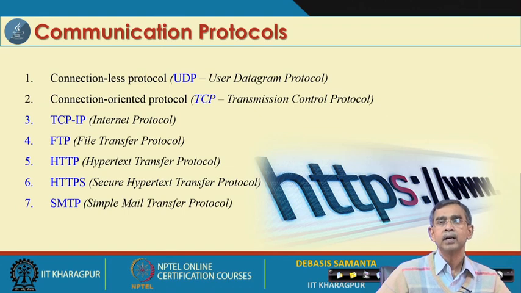FTP is the protocol which is basically used for transferring files from one machine to another, and HTTP is for accessing web documents like, say, an HTML page. It is the full form of hypertext transfer protocol, and HTTPS is the advanced version. HTTP follows simple document transmission, whereas HTTPS follows secure document transmission, as security is enforced by means of encryption and decryption.